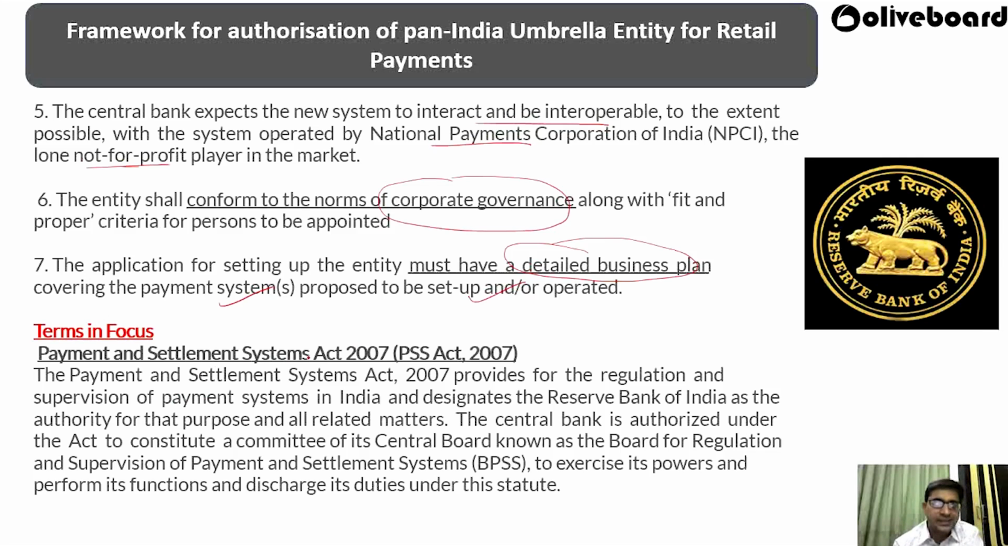So what is the Payment and Settlement Act of 2007? The Payment and Settlement Act of 2007 provides for the regulation and supervision of payment systems in India and designates the Reserve Bank of India as the authority for that purpose and all related matters. The central bank is authorized under the Act to constitute a committee of the central board known as the Board for Regulation and Supervision of Payment and Settlement Systems, BPSS, to exercise its power and perform its functions and discharge its duties under the statute. So this is regarding the Payment and Settlement Systems Act.